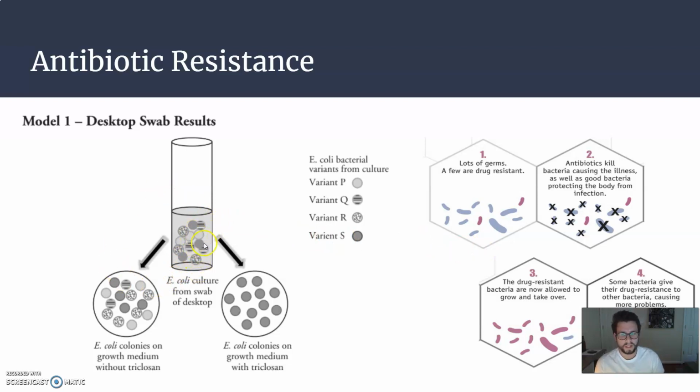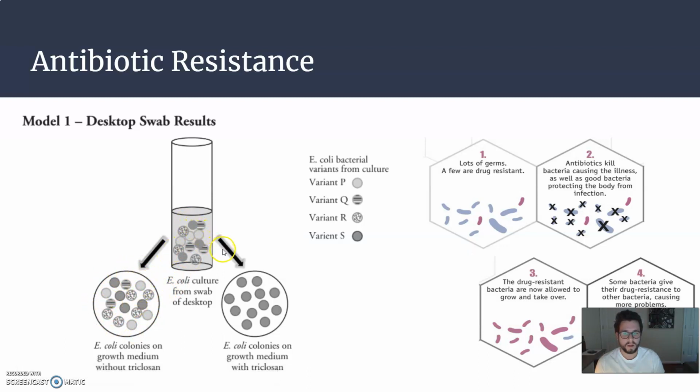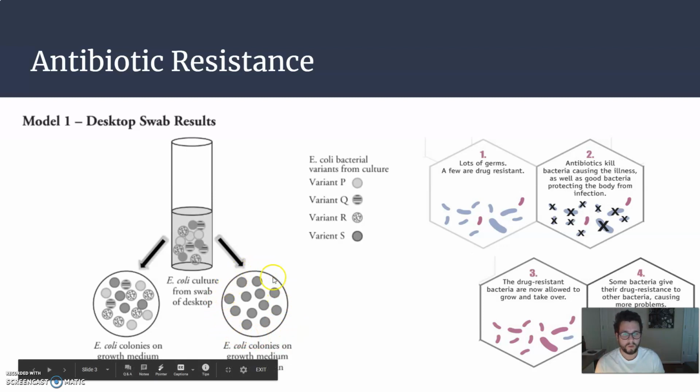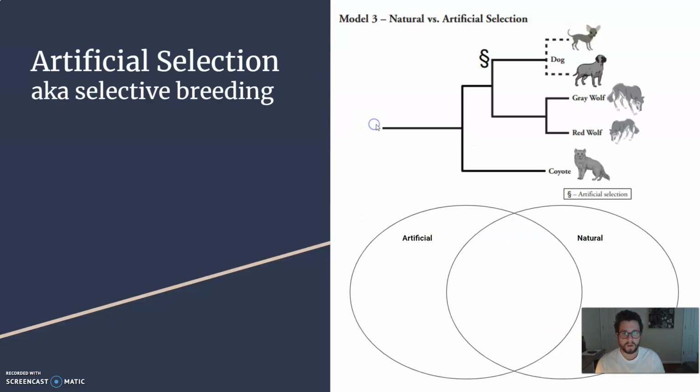On this model here, we can see E. coli swabbed from a desktop. So a desk that hasn't been cleaned with antibiotic has lots of different bacteria. A desk that had been cleaned with a certain cleaner has only the one type, which is likely more resistant. So given the opportunities, these more resistant strains will continue to reproduce. So through a selection process, the better adapted ones survive and can continue to reproduce in their environment.